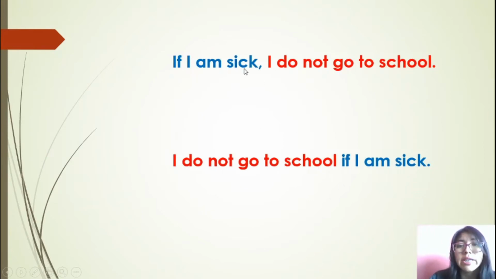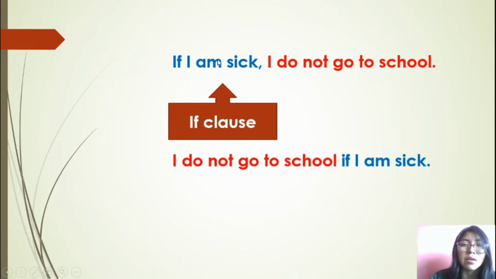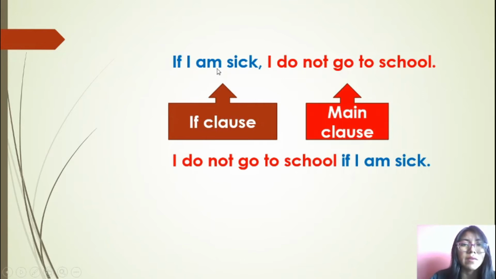If I am sick, I do not go to the school. Pay attention, I am using my if clause at the beginning of the sentence, okay? And then the main clause. If I am sick, comma, I do not go to the school. Pay attention. If you use the word if at the beginning of the sentence, you have to use a comma. Okay? And we are going to check the second.